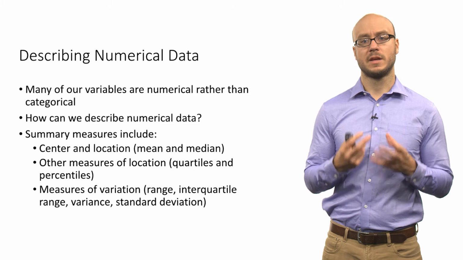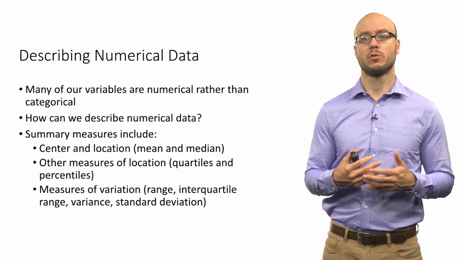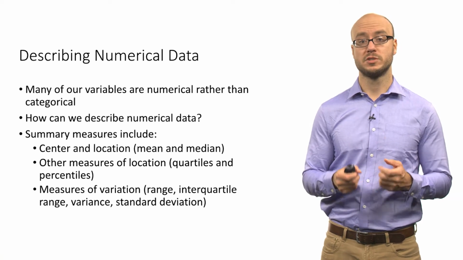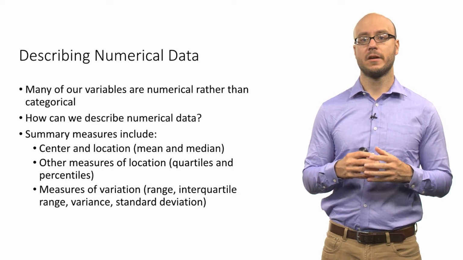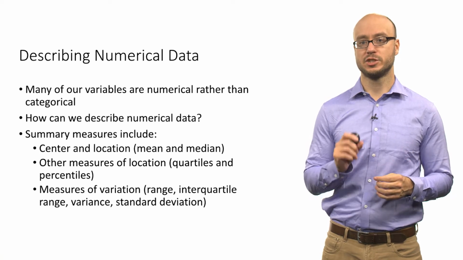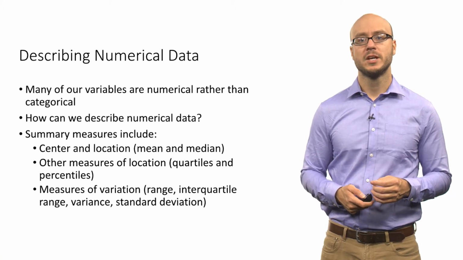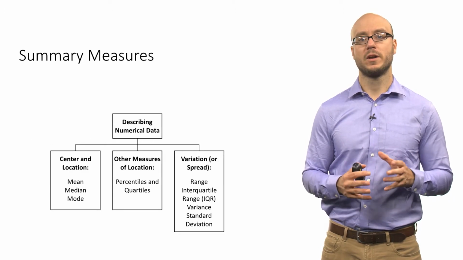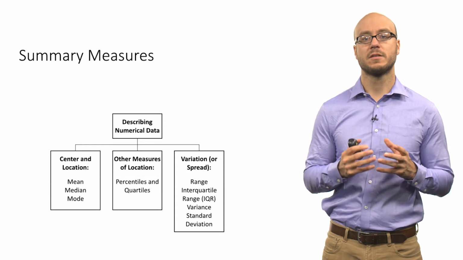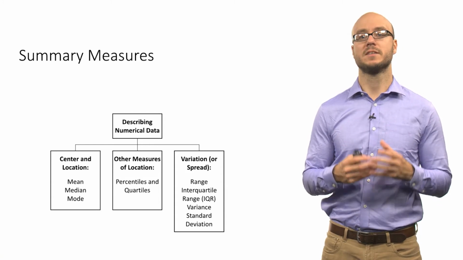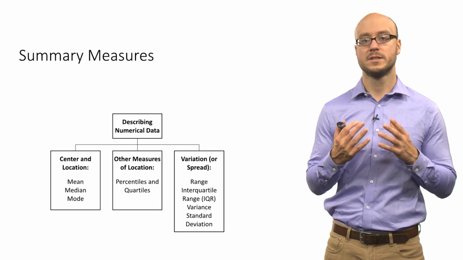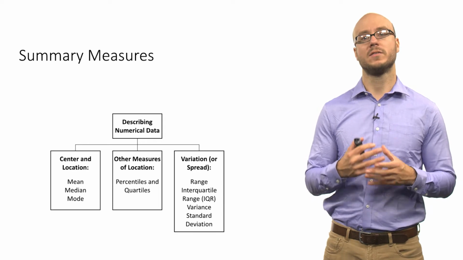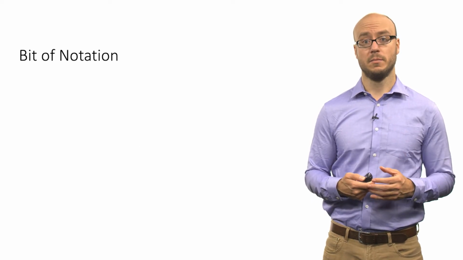And then we can also think of it in terms of measures of dispersion, variation or spread. These include the range, the interquartile range, which is that middle 50% of the data, and also the variance and standard deviation, which we will cover in just a moment. So this is an overview of the different summary measures we're going to cover. Right now we're going to focus on measures of center and location, in particular the mean. It's a very commonly used measure of central tendency. When you try to understand what the typical value is, where the center part of a numerical variable is, we often focus on the mean.